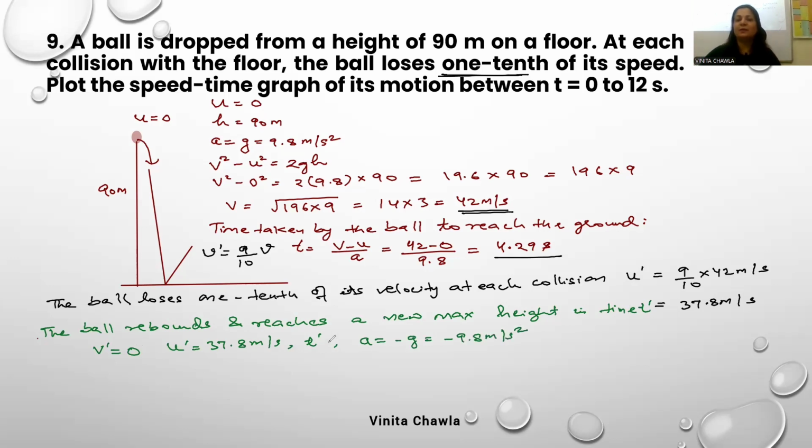Again, we have to find time. कैसे find करो? T dash find करो. It is v dash minus u dash divided by a or g, we can say. Yes. So it's 0 minus 37.8 divided by minus 9.8. What will you get? 3.86 seconds.